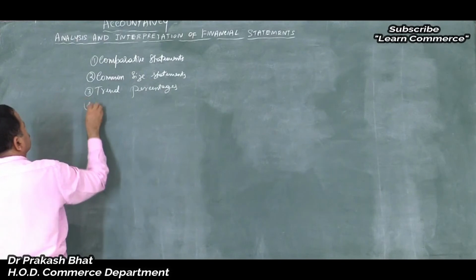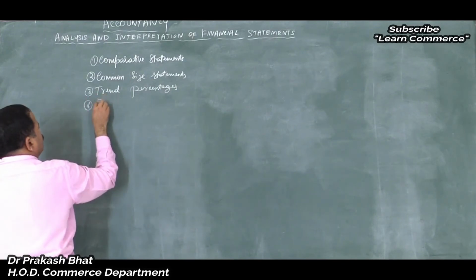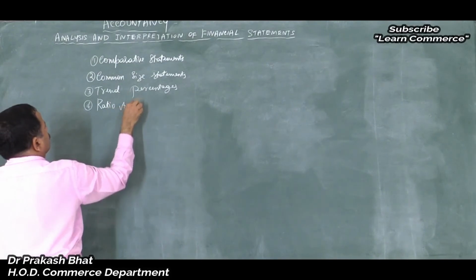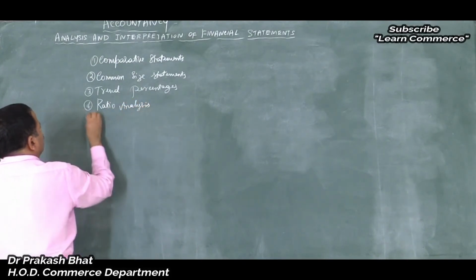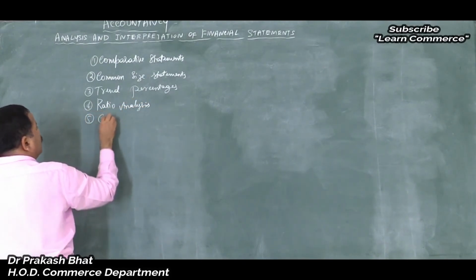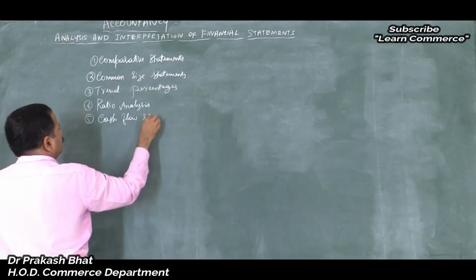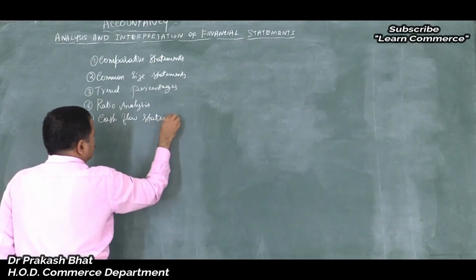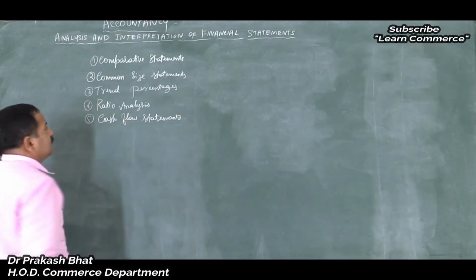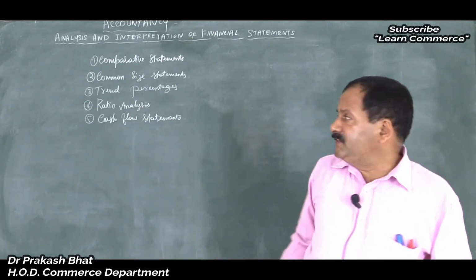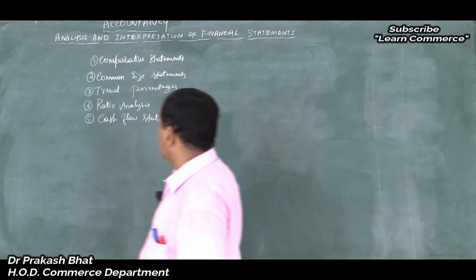Fourth one is ratio analysis. And fifth one is cash flow statements. These are the 5 tools of financial statement analysis.